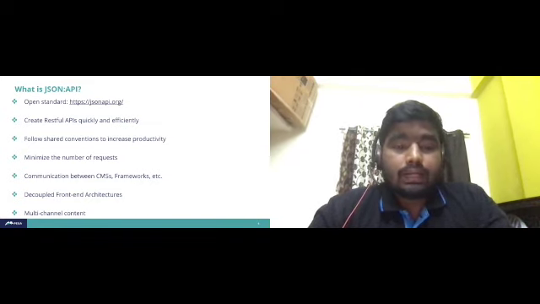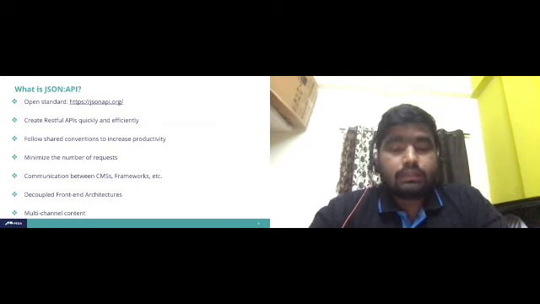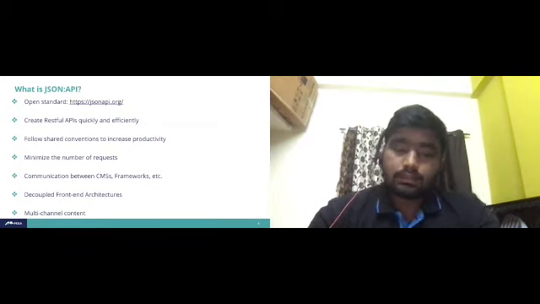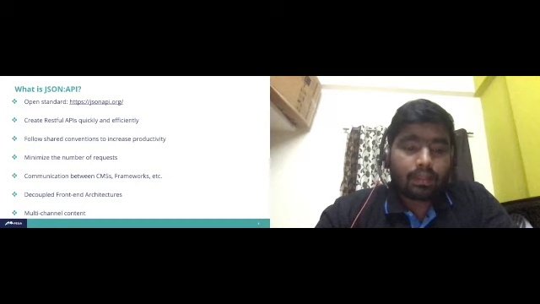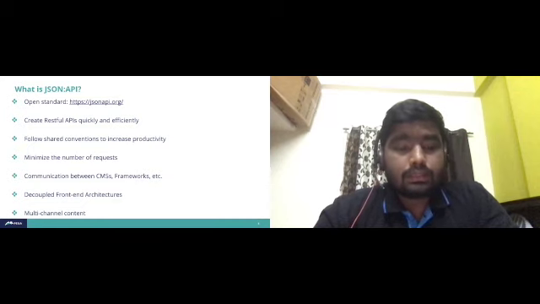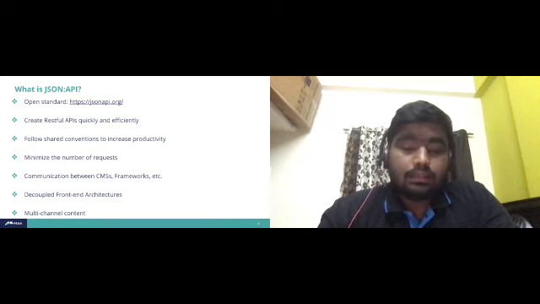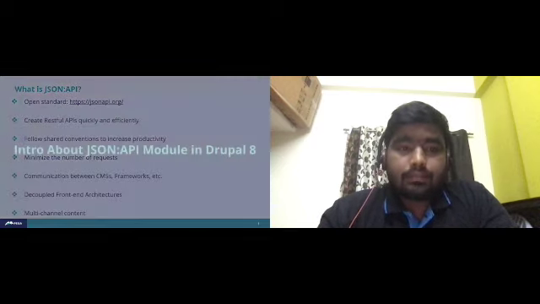It also acts as a communication layer between CMSs and different frameworks. It suits decoupled front-end architectures and multi-channel content. This is all about JSON API.